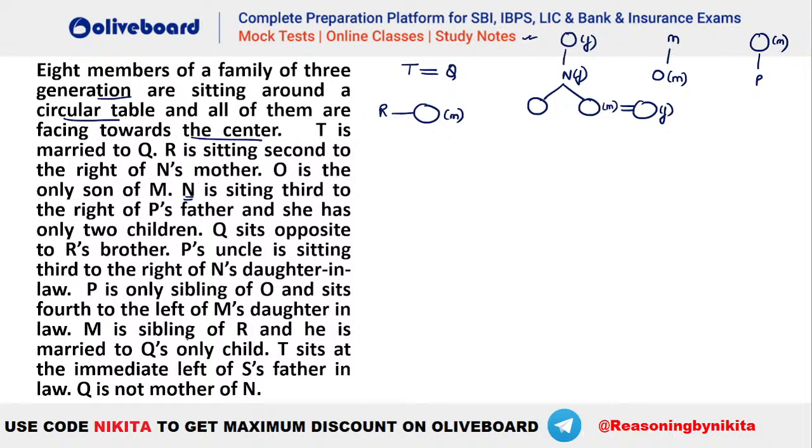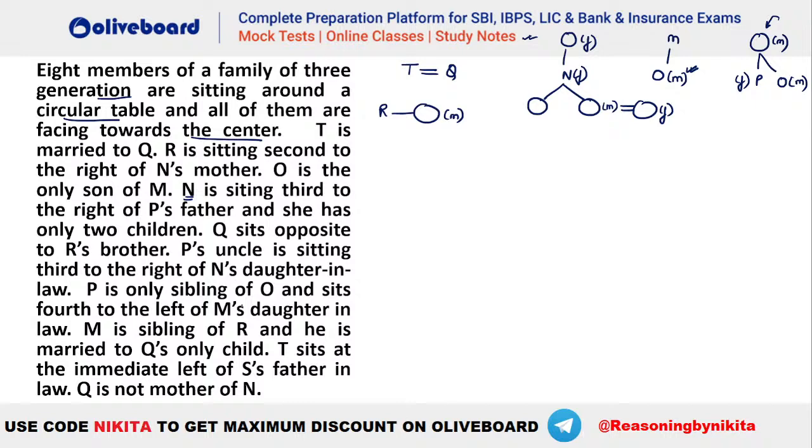So it is given N's daughter-in-law. P is the only sibling of O. That means O has to be here. And we know that O is the only son of M. That means you can see O will be a male person and P will be a female person in here. Right? Now we do not know whether M is male or female. So we will use that later, that this person can also be M or this person can be the spouse of M. We do not know that, right? We will use this information later.